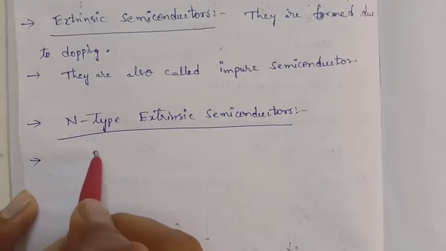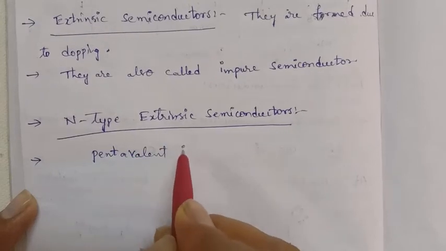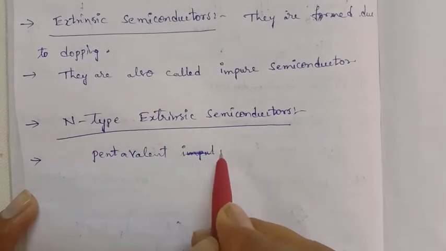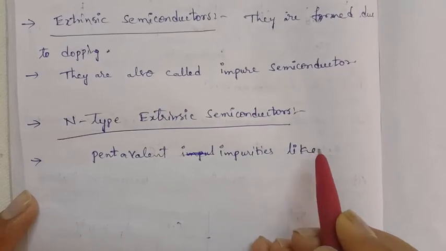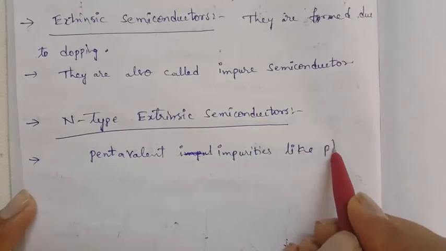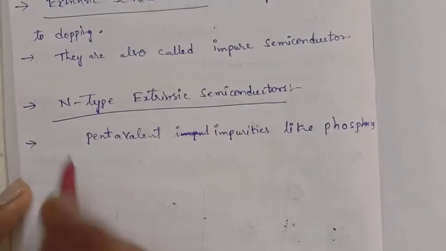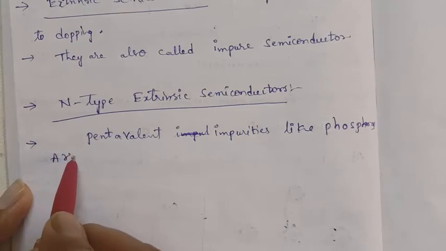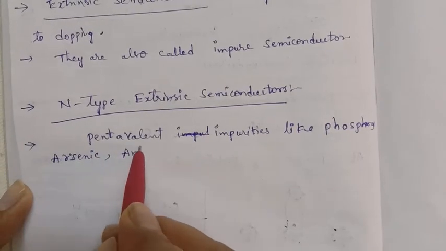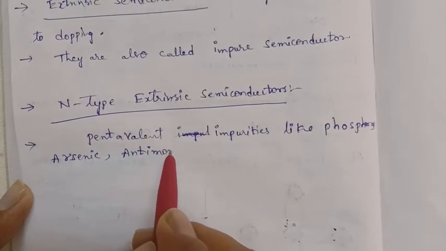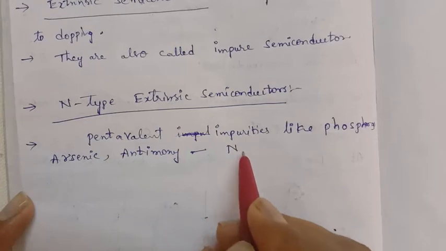When you dope with these elements, we get the n-type extrinsic semiconductor.